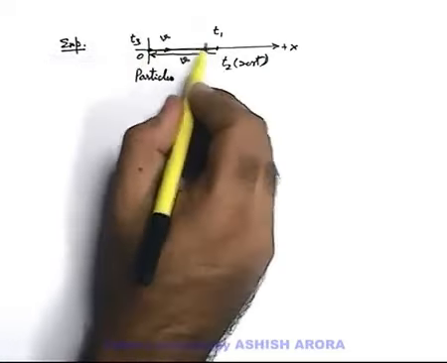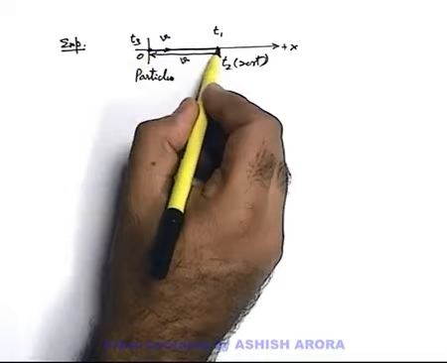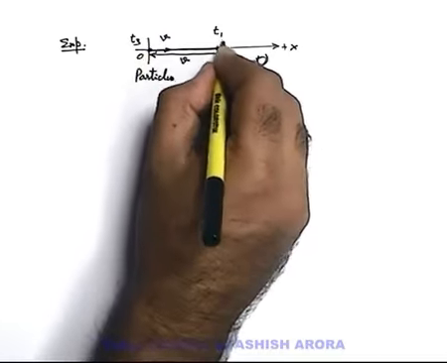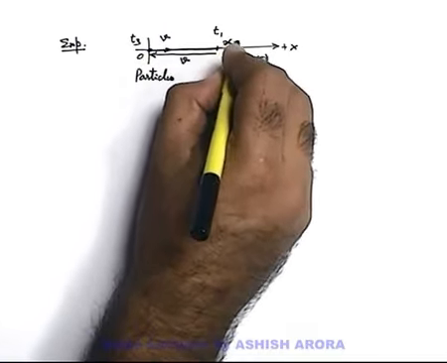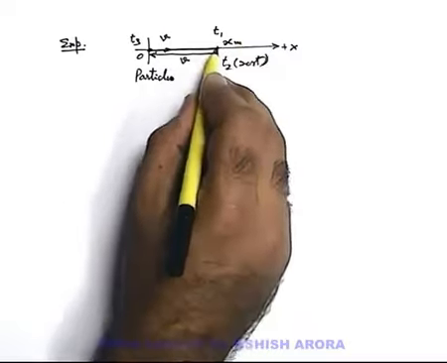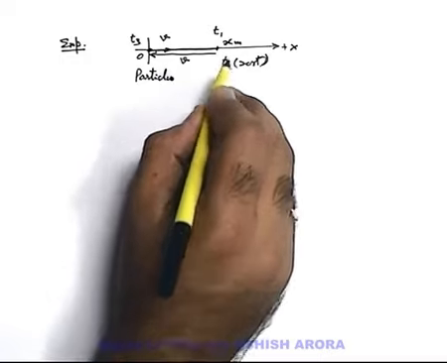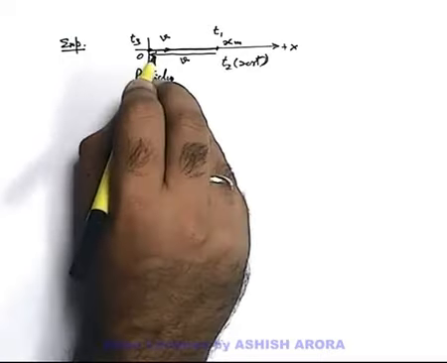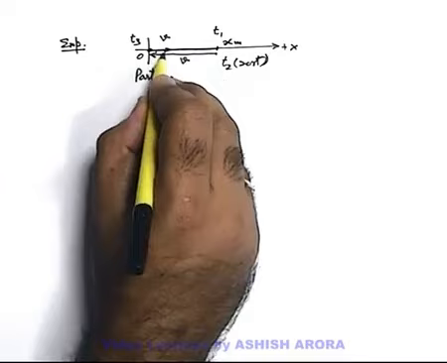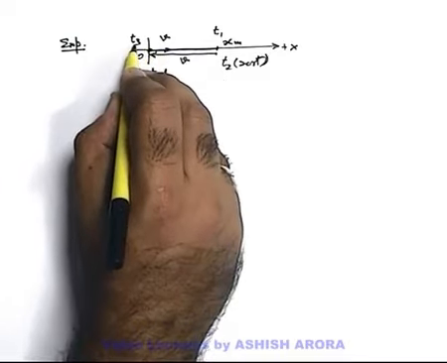So from 0 to t1 it was moving uniformly up to this position, say we write maximum displacement xm. For a duration t2 it remains at rest, and then at time t2 it will start moving in opposite direction, and at time t3 it comes back.